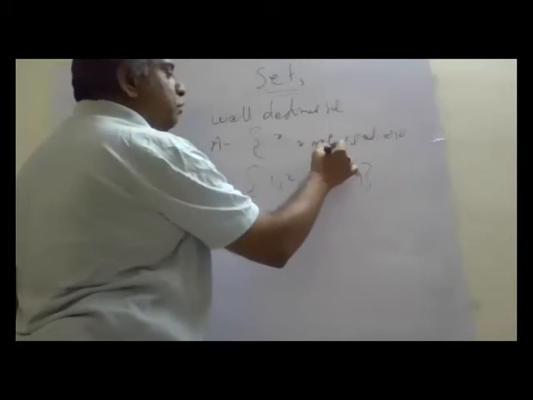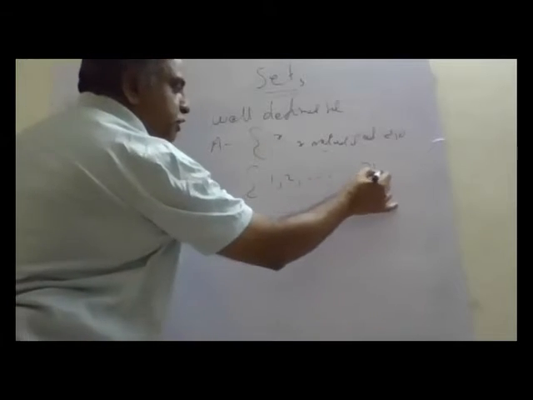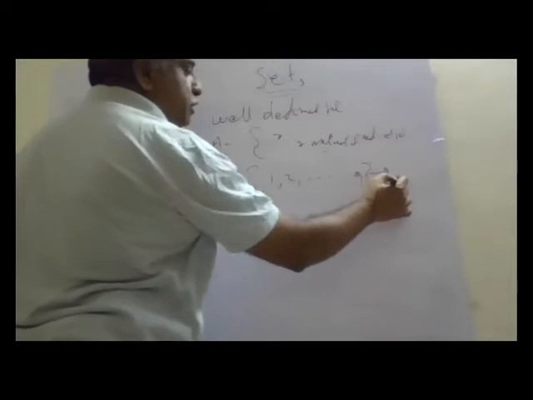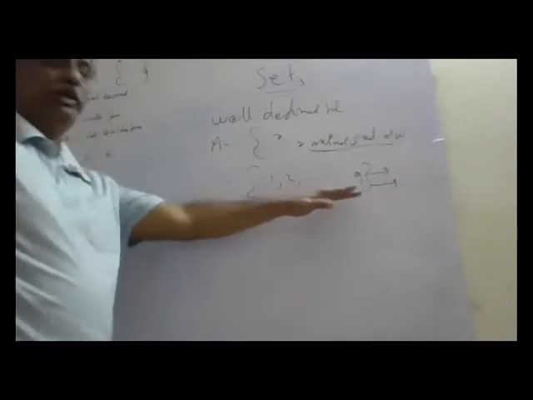If I say whole numbers less than 10, then 0 will come. If I say natural numbers, 0 will not come. It is a well-defined set. Even a person in America also writes this, a person in another place also writes the same set. Natural numbers less than 10 is a well-defined set.